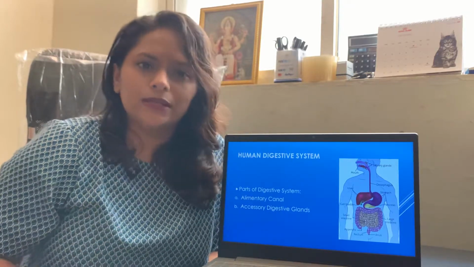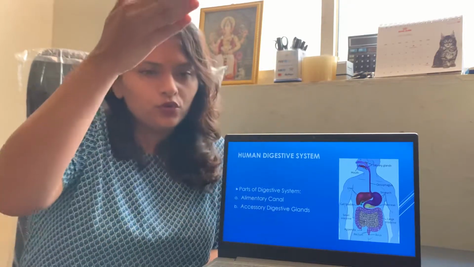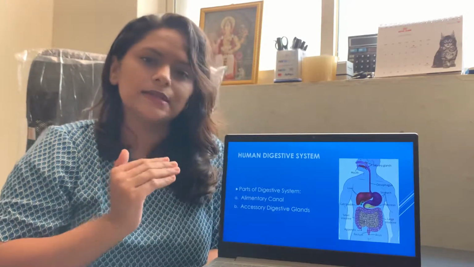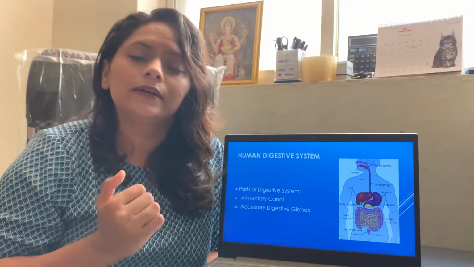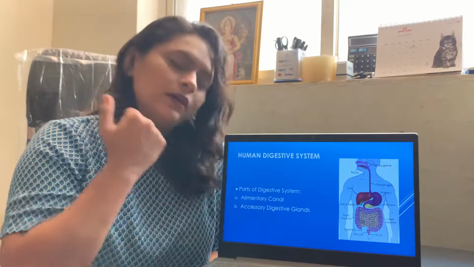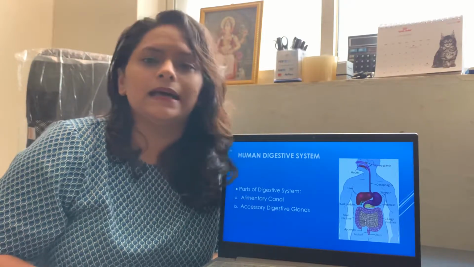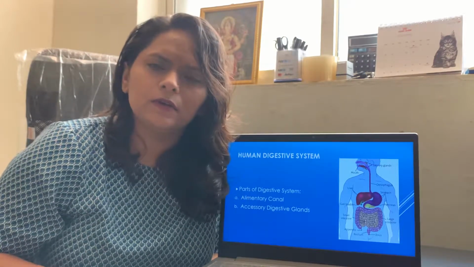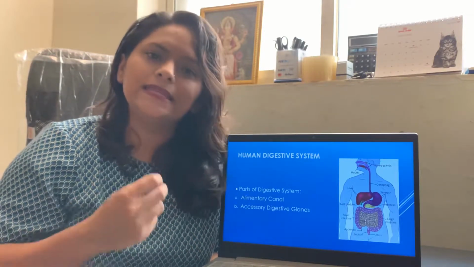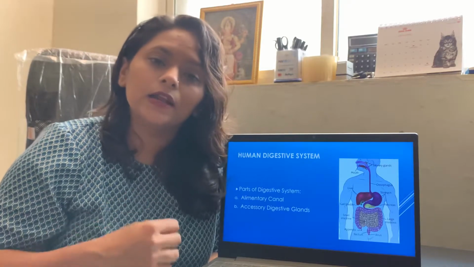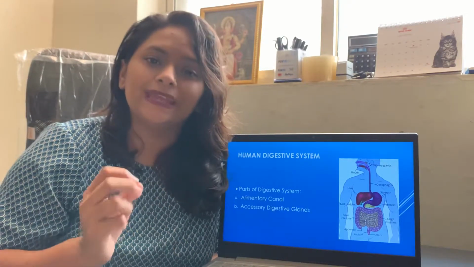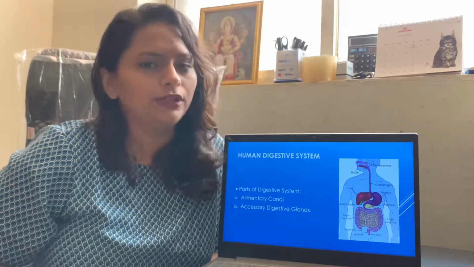So, the alimentary canal starts through the mouth, then forms esophagus, stomach, small intestine, large intestine and it ends by the anus. Next, the digestive accessory glands. These glands are going to synthesize digestive enzymes and these digestive enzymes are going to bring about the chemical digestion or the chemical breakdown of the nutrients.